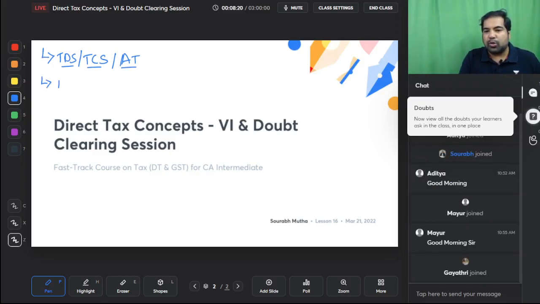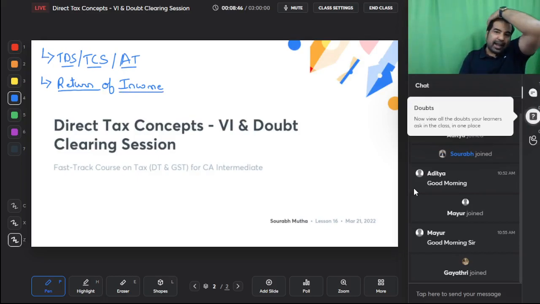And we will also do a chapter called Return of Income. Guys, Return of Income is that small chapter in the end which people tend to not pay so much attention to, because it comes right in the end. People get very tired that I have done so many chapters already and they tend to skip this, but no, we are going to do this very well. I'll take you to the quick book and I'll help you remember some amendments. A probable question from this is highly expected because of some recent changes in the act.